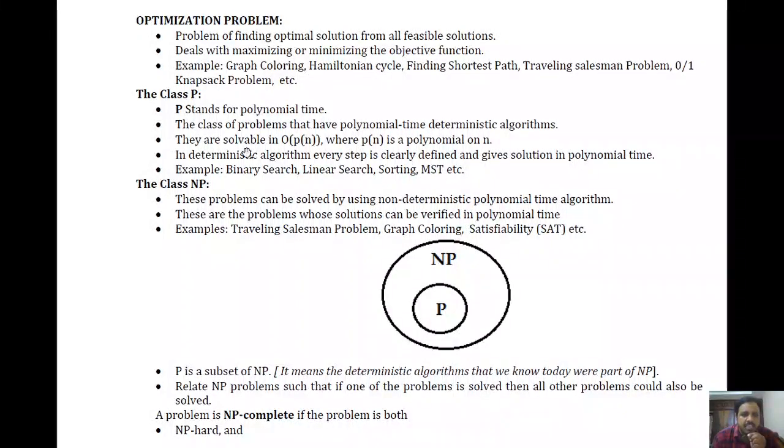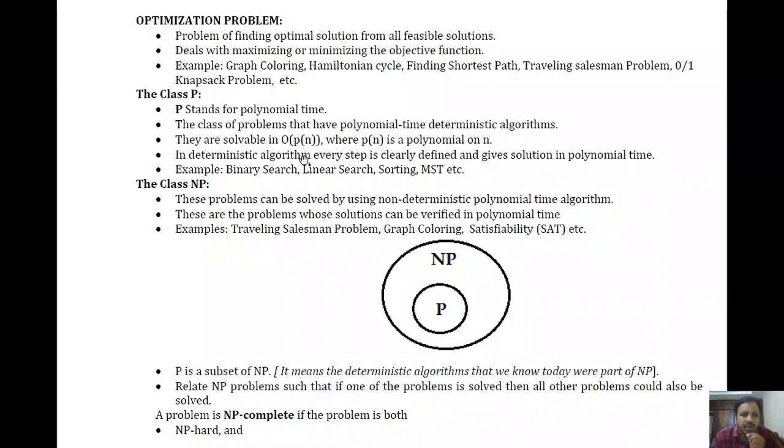Okay, so they are solvable in polynomial time, so like order of P(n), right? P(n) is nothing but a polynomial function, so it could be anything. A polynomial function on n. So it could be either order of log n, or (log n) to the power k, likewise. Anyhow, if the algorithm is deterministic and it has a polynomial time complexity, then that problem will be considered as a P class problem.